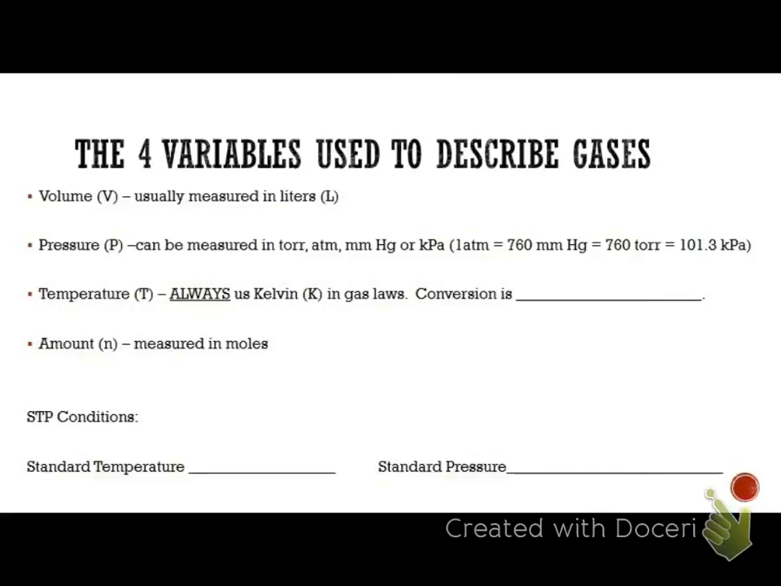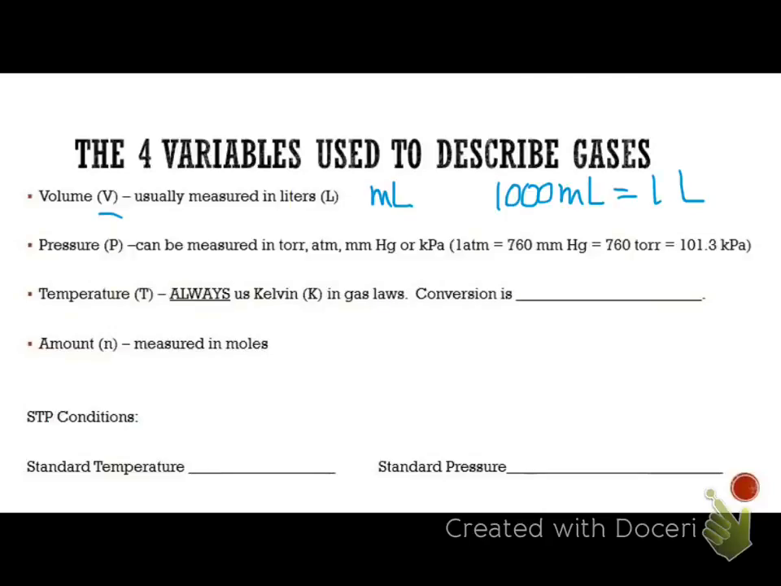So the four variables used to describe gases, the first one is going to be volume, with a big V, and it's usually going to be in liters or milliliters. But I want to caution you that if you have one in liters and one in milliliters, you have to be in the same unit. So I'm going to remind you that 1,000 milliliters are in 1 liter.